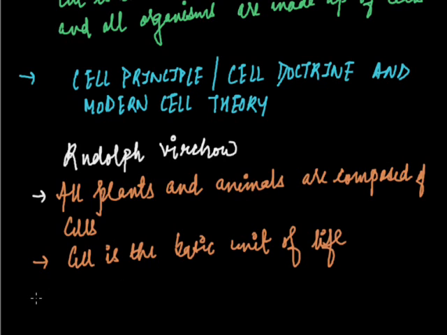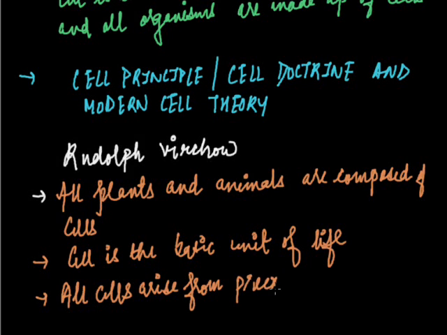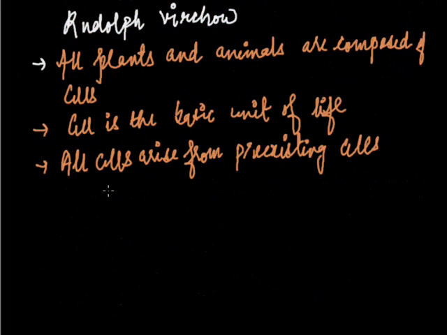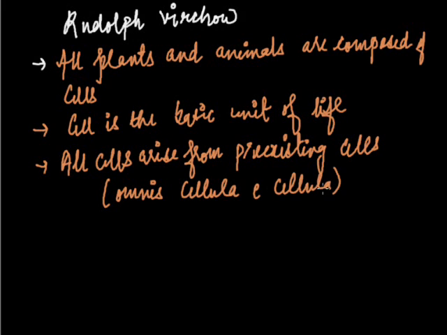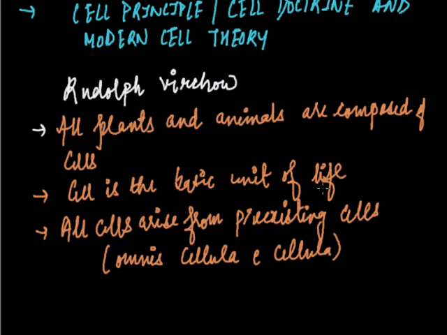And the third, the most important one, is that all cells arise from pre-existing cells. Omnis cellula e cellula. The main point of the modern theory was that all cells arise from pre-existing cells.